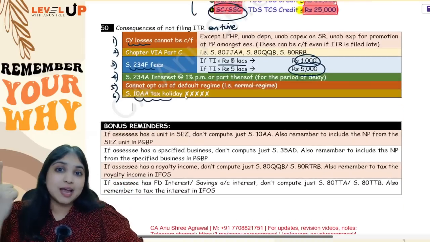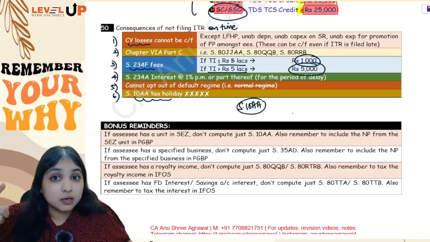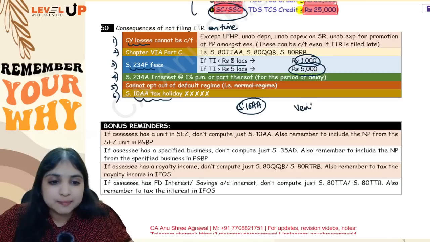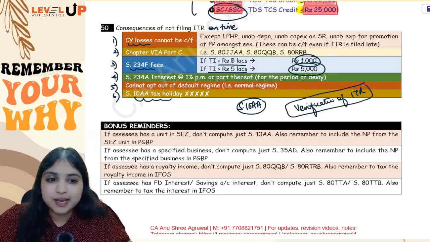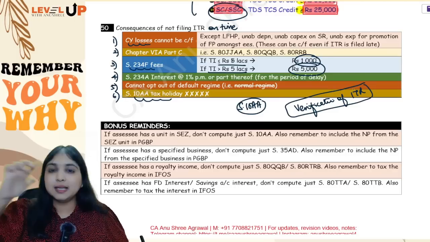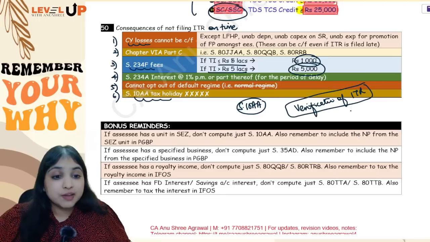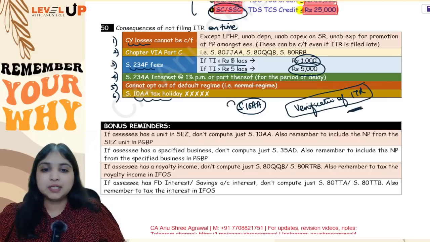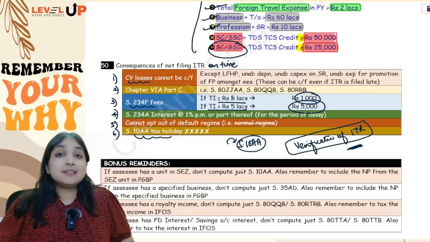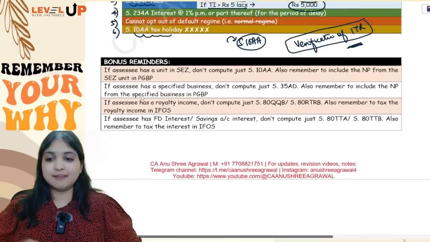But before I close this, I want to point out 2 more things which you will ensure you do properly on your own. One is 10AA and the other is in your returns chapter. You have this concept of verification of ITR, that who should verify the ITR. Like if HUF karta, if Karta is not able to verify, then any adult member, male or female. Then for political party CEO, that verification of ITR, ensure you do properly. 10AA also do properly. Okay, so that's it guys, but before I close, I'll just give you some final reminders from my side, and with that I'll close.